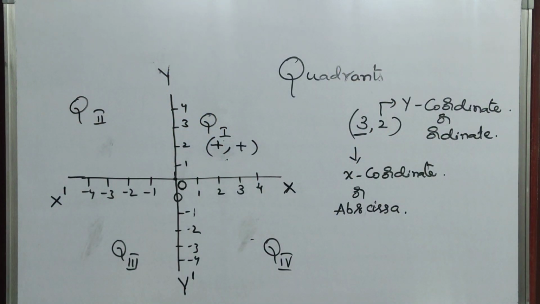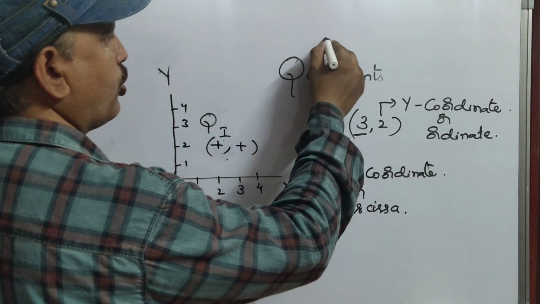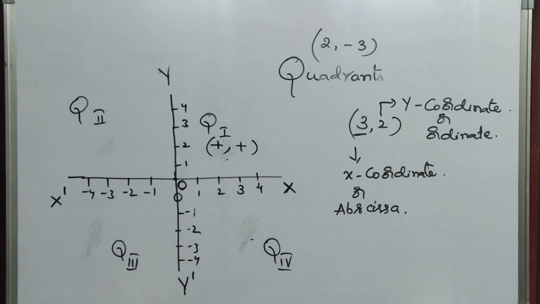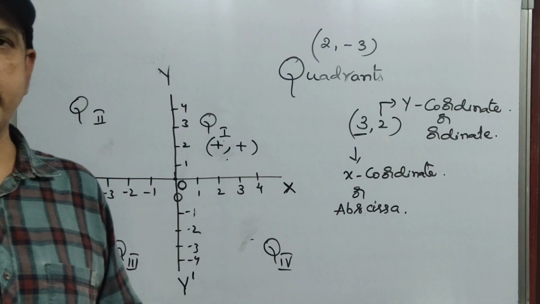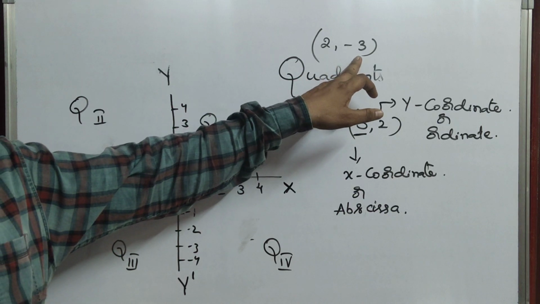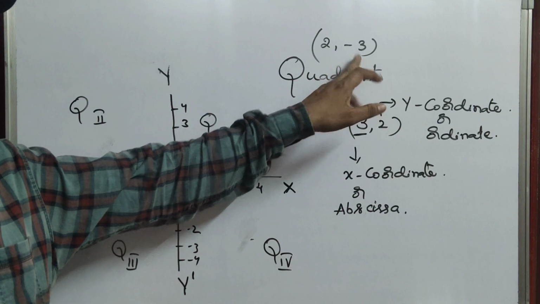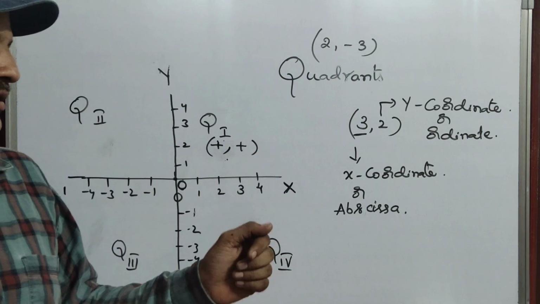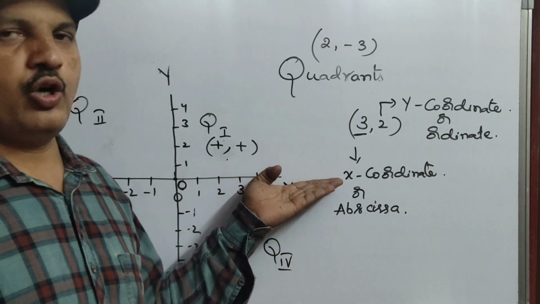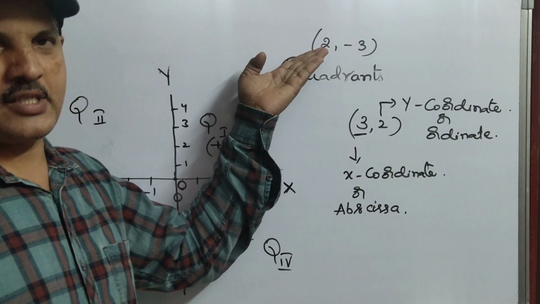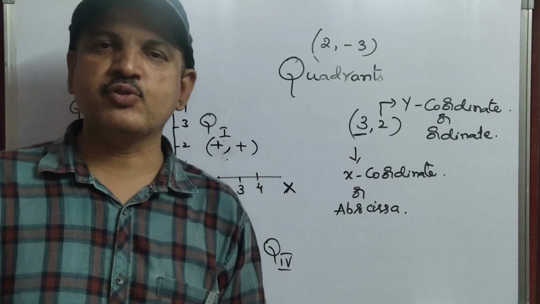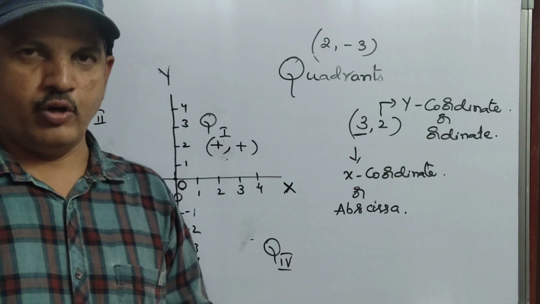Okay, that means if a question is given like 2 comma minus 3, and they ask what is the x coordinate and what is the y coordinate, you can tell easily: the x coordinate is 2 whereas the y coordinate is minus 3. If they ask for abscissa, it is nothing but the x coordinate only, that means 2. And minus 3 is the ordinate. So these are the other names for the x coordinate and y coordinate.